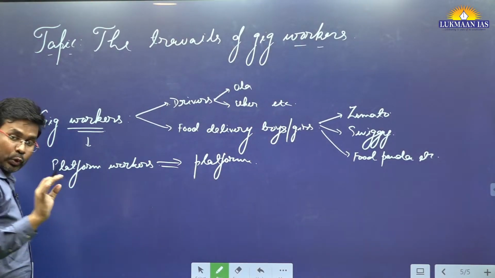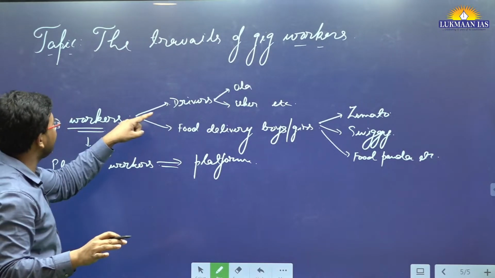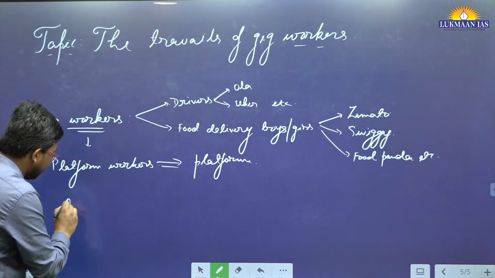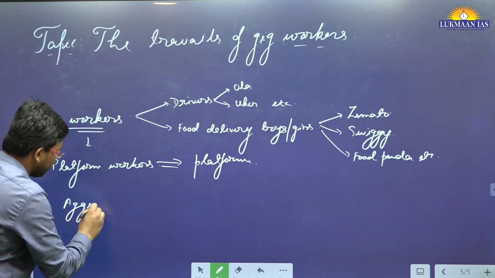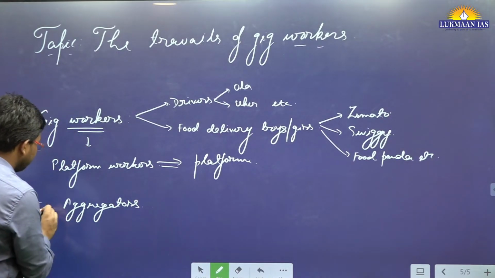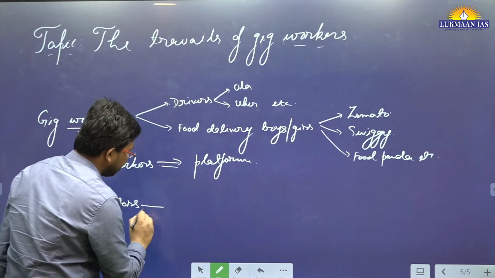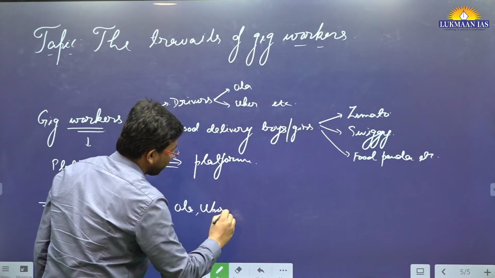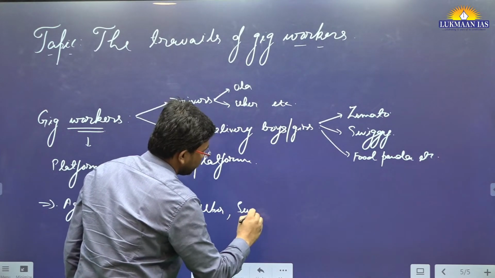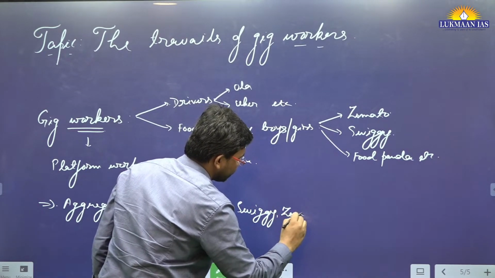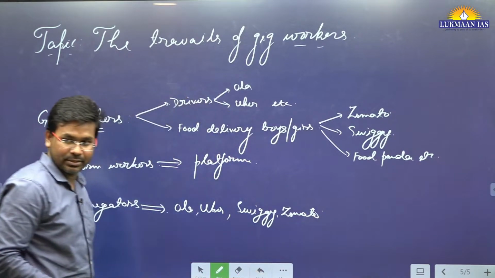Those companies who are employing these gig workers are known as aggregators. Examples of aggregators would be Ola, Uber, Swiggy, Zomato.